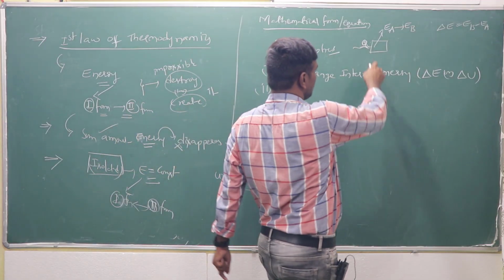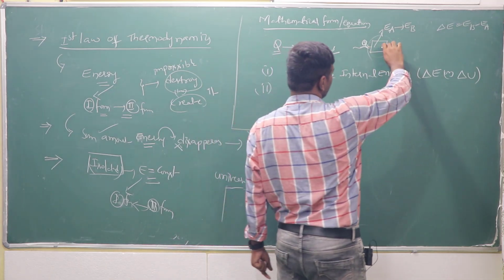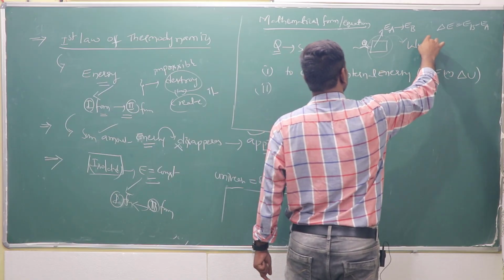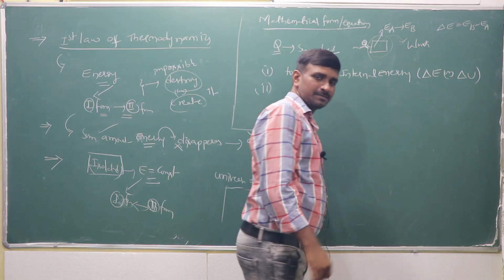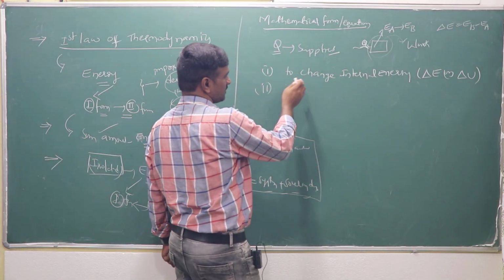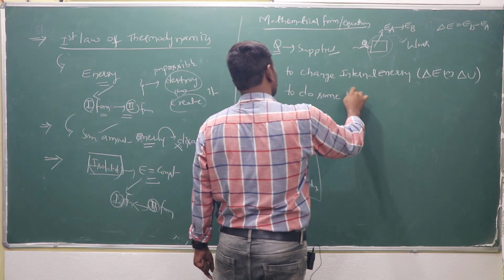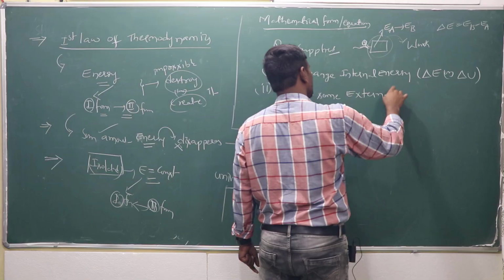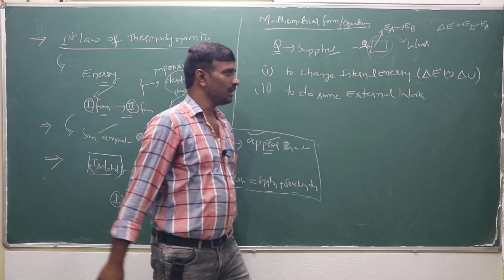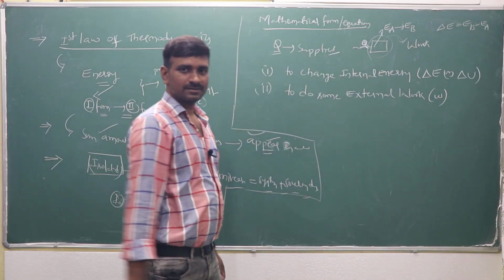After that, while raising that internal energy, some work done takes place. That means to do some external work, W.